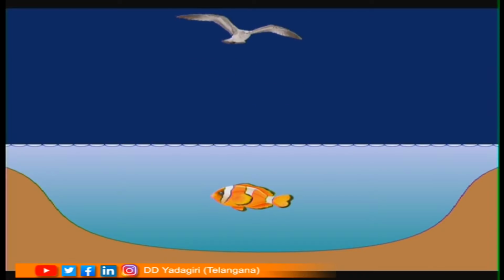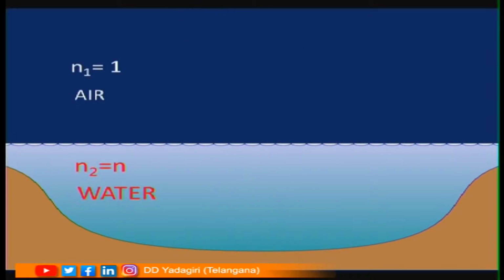Is it going to appear nearer or farther, or will it come slowly or quickly as far as the fish is concerned? Let us see with the ray diagram. The bird is in air with refractive index 1 and the fish is in water with refractive index n. This is the location of the fish and the bird.